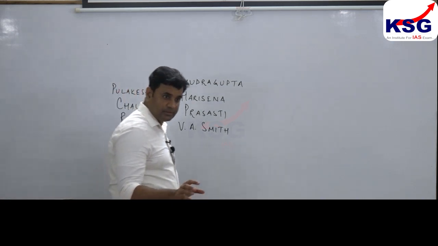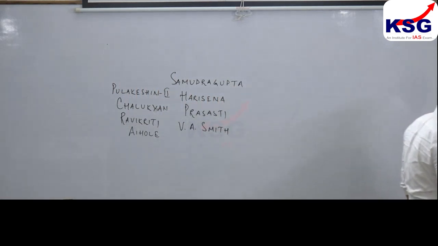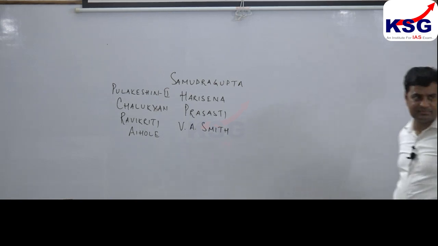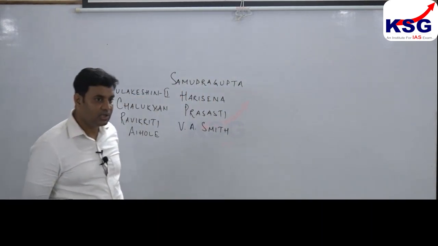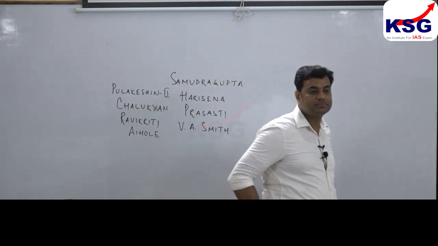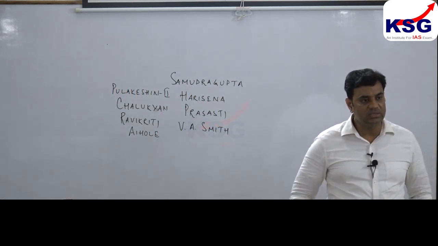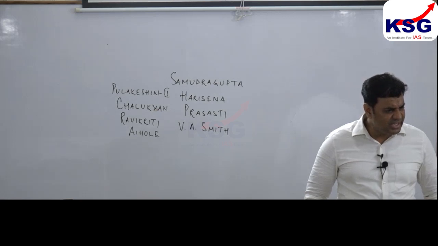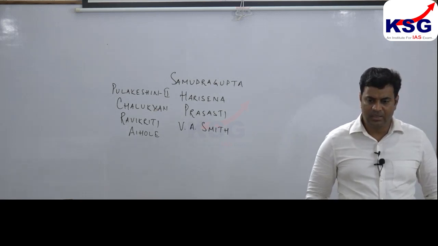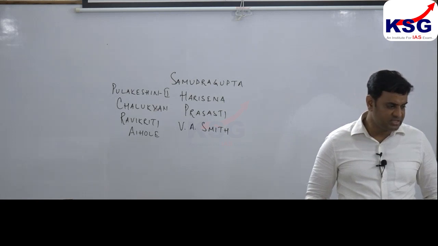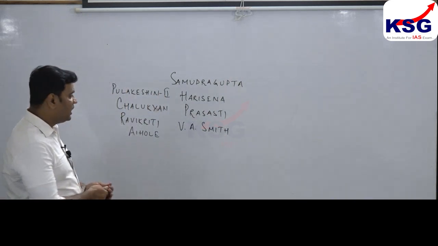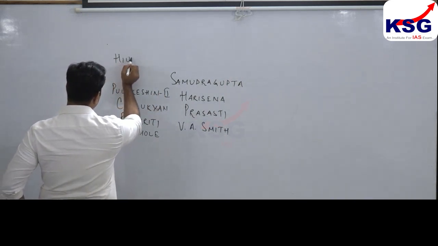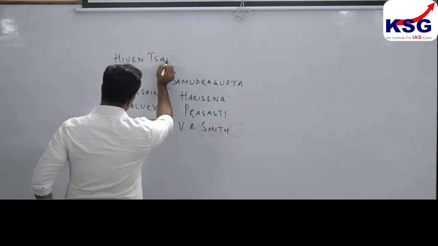Right. This information, we'll come to historiography, is taken seriously to counter the literary evidence of the Chinese scholar Yuan Sang.